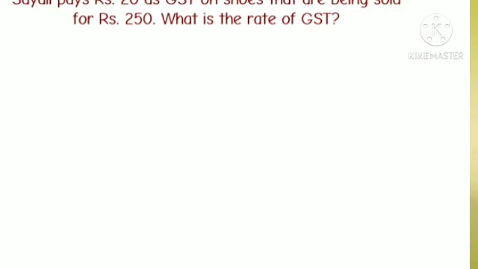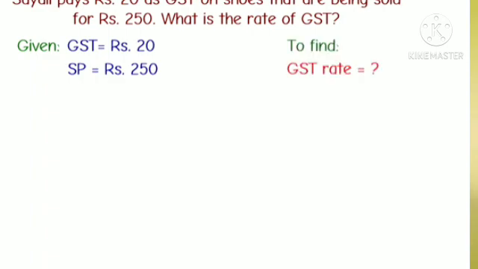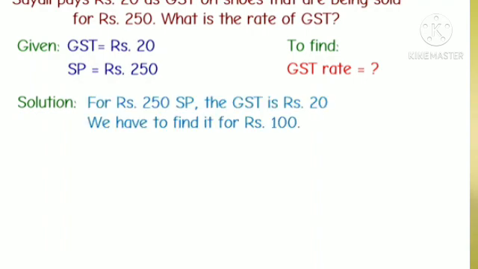Siley pays Rs 20 as GST on shoes that are being sold for Rs 250. What is the rate of GST? Let's see what is given. GST is equal to Rs 20. Selling price is equal to Rs 250. We have to find the GST rate. For the selling price of Rs 250, the GST is Rs 20. We have to find it for Rs 100.